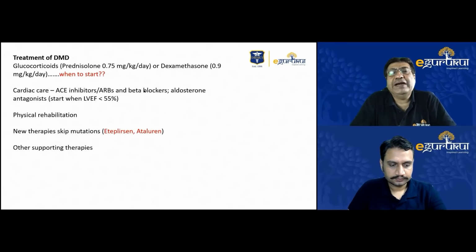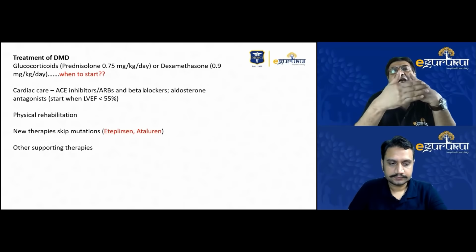The dose of prednisolone we normally recommend is 0.75 milligrams per kg per day, or dexamethasone 0.9 milligrams per kg per day. The important question which is being asked, I think, also in one of the MCQs is, what is the time to start glucocorticoids in these cases? In Nelson's Textbook of Pediatrics, they have written that the time to start glucocorticoids usually is when the development of the child starts to plateau or the regression of the milestones starts.